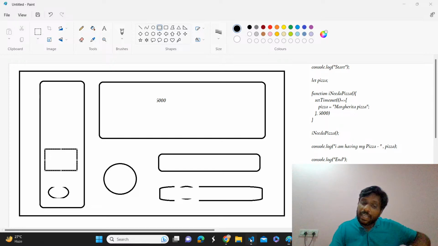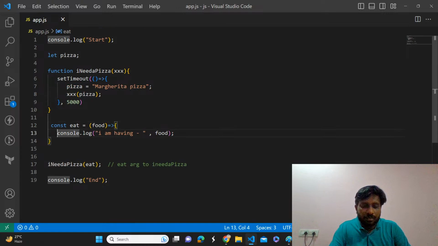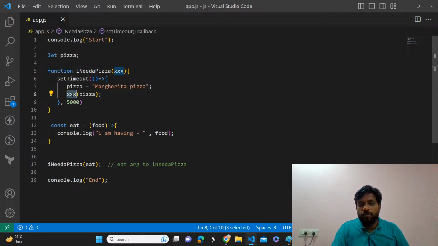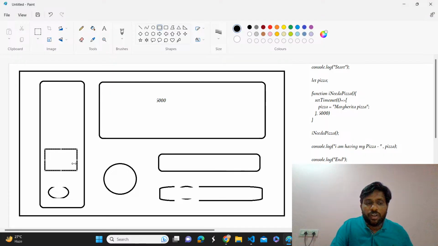So what is there inside this function? This one only, right? Yes, sir. We are invoking triplex. What is there inside the triplex? We are passing the function eat, right? So eat is going to be there and it is going to execute that function. Whenever we invoke this function, it is going to create another execution context and it will execute.